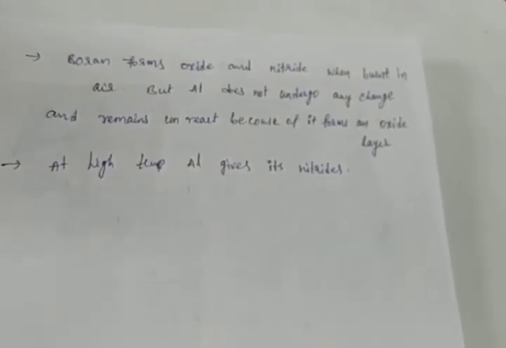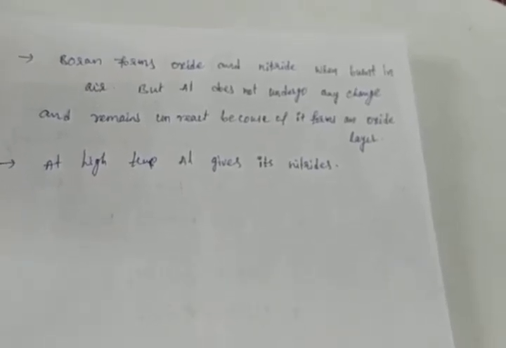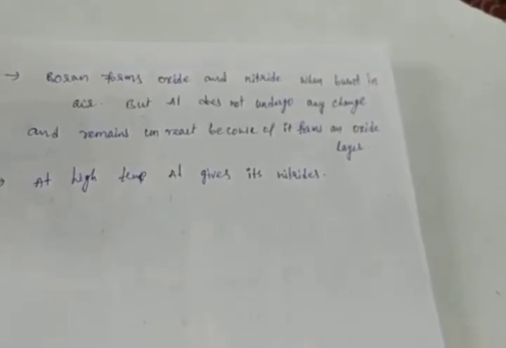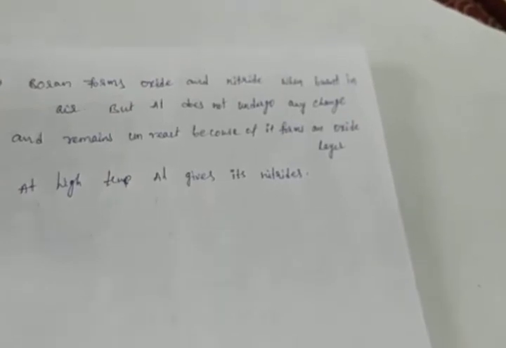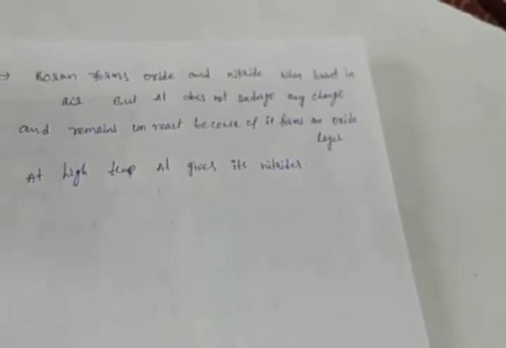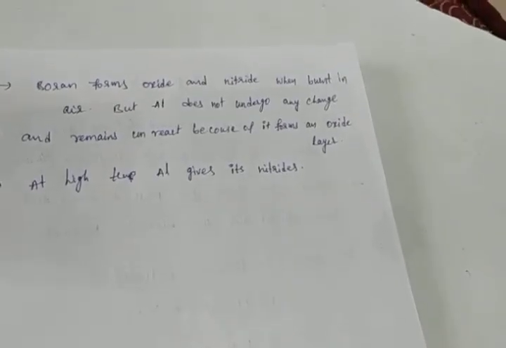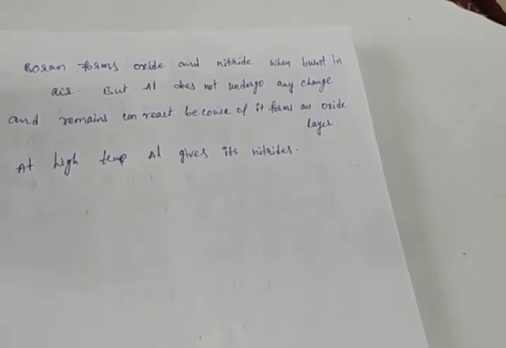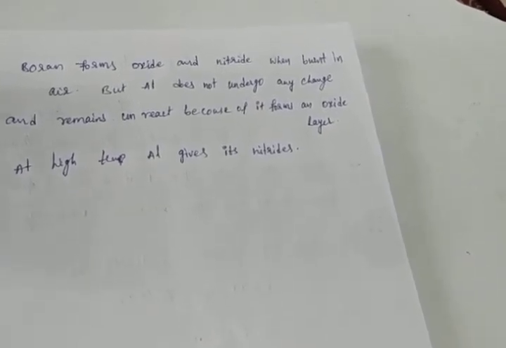What is the oxidation state? Suppose one element is losing or gaining electrons. If it loses electrons, we show plus. If it gains electrons, we show minus. Okay, suppose -1 oxidation state means the element gained 1 electron.